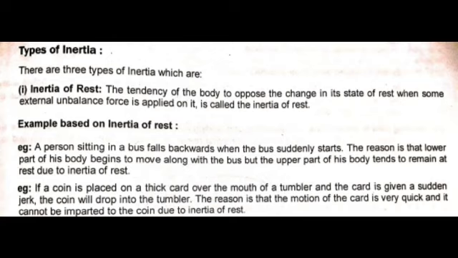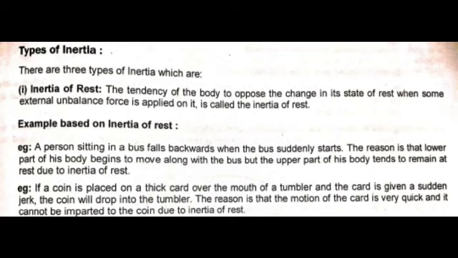Now it's time to discuss the different types of inertia. There are three different types of inertia. The first one, inertia of rest, then inertia of motion, and then inertia of direction. One by one, I am going to discuss the different types of inertia. Here I have inertia of rest first. The tendency of the body to oppose the change in its state of rest when some external unbalanced force is applied on it is called inertia of rest.